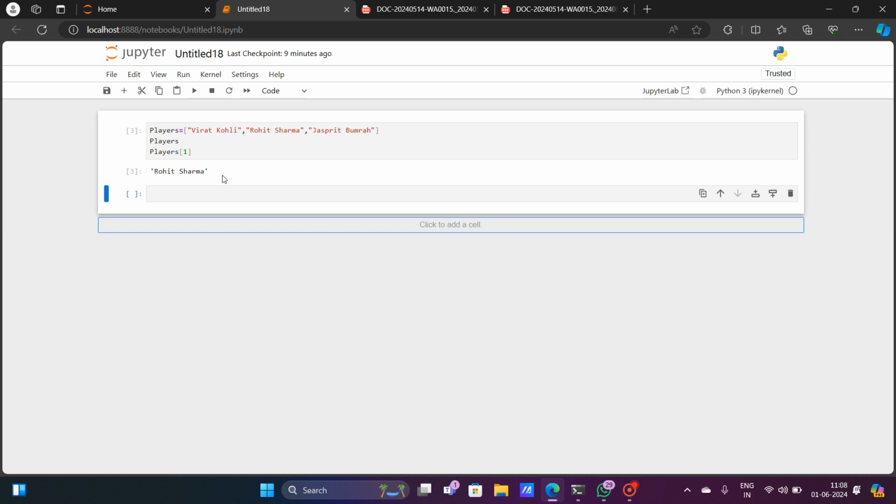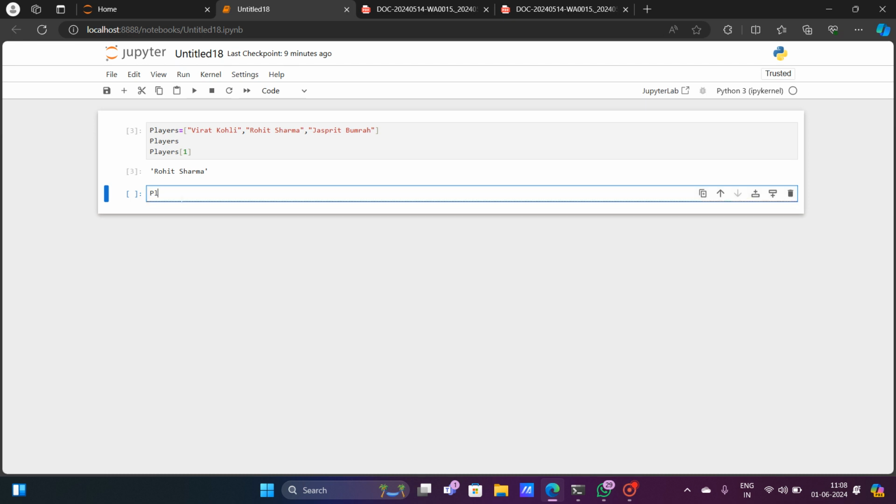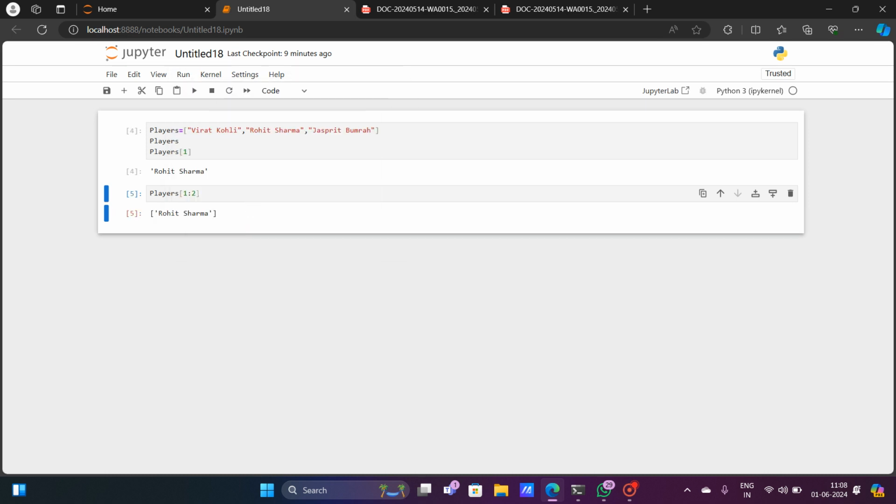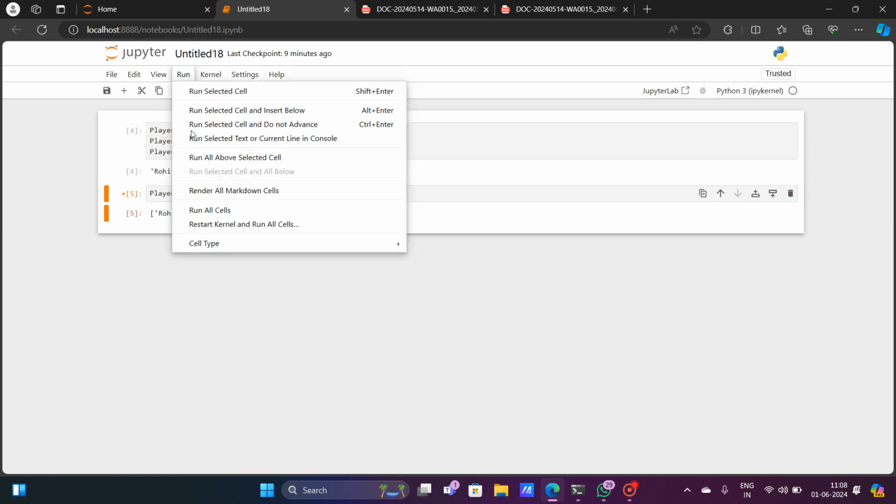Now if I want Rohit Sharma and Jasprit Bumrah both extracted from the list, then how can I do it? For that, I have to use the name of the variable at first, that is players, and then I have to use the index of Rohit Sharma, that is 1, sorry, and the indexing of Jasprit Bumrah, that is 2. So I have to just give 1 and then I have to give 2. So that means here Rohit Sharma and Jasprit Bumrah both will be extracted. As you can see, sorry, I feel, yes, I have to give 1 to 3. Now let me run it.